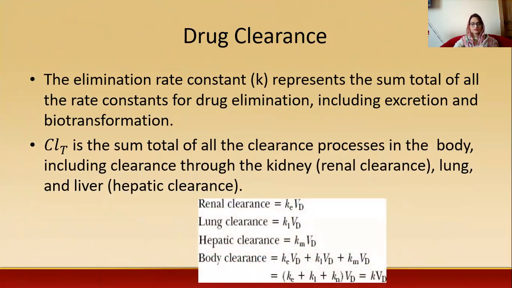So formulas are given for all these clearances: renal clearance KE Vd, lung clearance KL Vd, hepatic clearance Km Vd. Hepatic clearance is also known as metabolism, so it is denoted by Km. So body clearance will be KE Vd plus KL Vd plus Km Vd. If we take common Vd, then we will remain with KE plus KL plus Km, and all these constants are equivalent to K, that is the elimination rate constant.